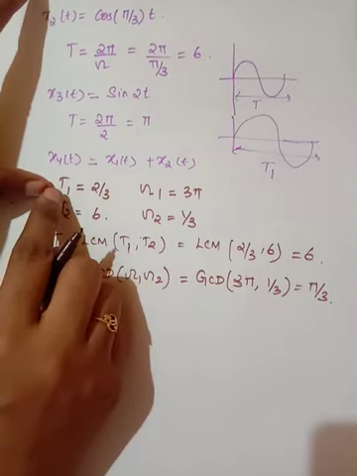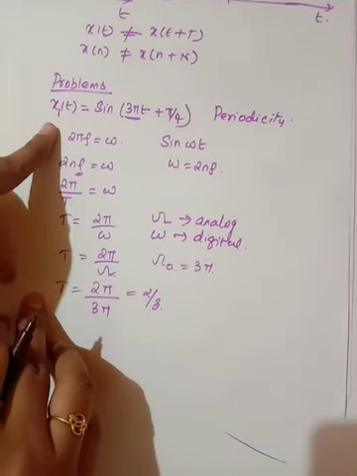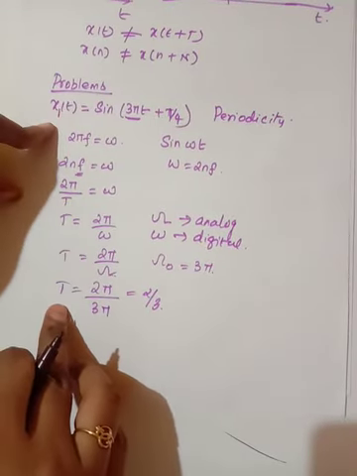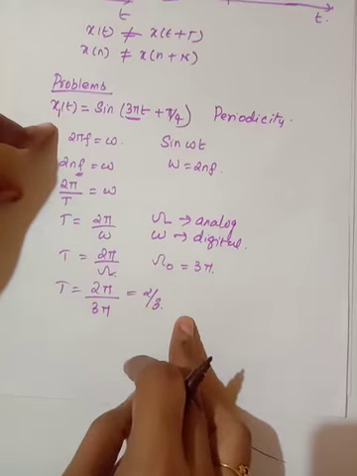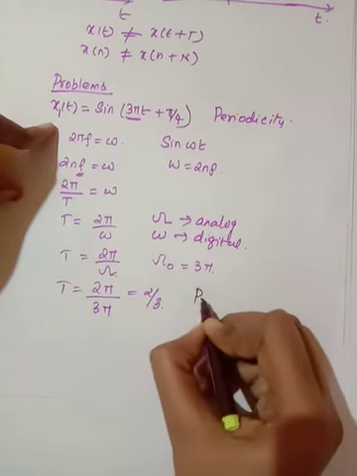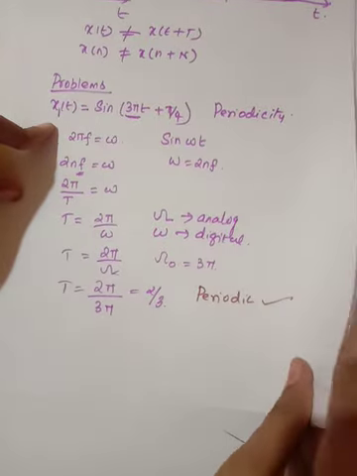I think you have got confused, so listen, I will explain right from this. Consider this signal x1 of t. It has a time period T equal to 2/3. It is a rational number, so the signal is said to be a periodic signal.